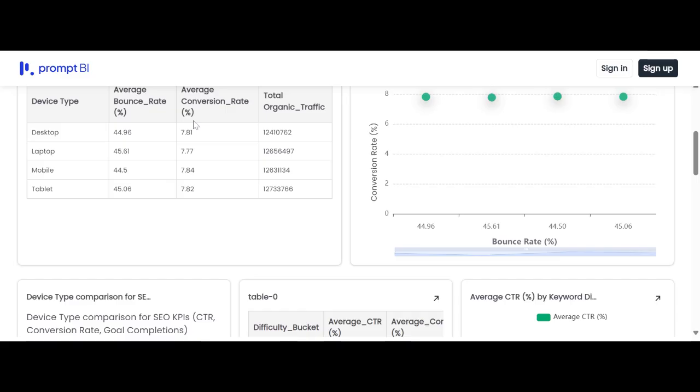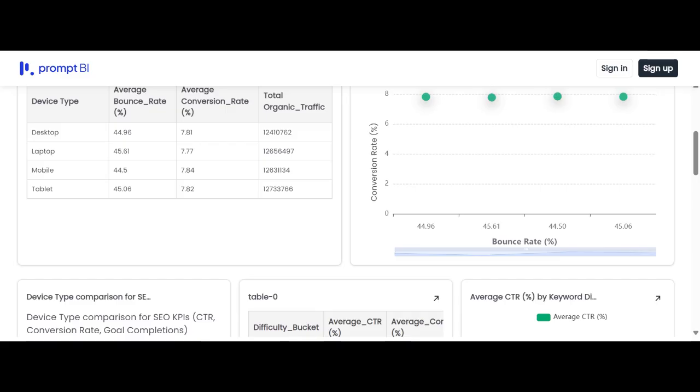And in terms of average conversion rate, desktop was at 7.81, which was average. Looking at mobiles, we had 7.84, and tablet has 7.82. But this has the total organic traffic at 12,733,766. So the actionable recommendation, as we said earlier, is that we should conduct a comprehensive UX audit for laptops and focus on optimizing load times, enhancing product imagery, and refining above the fold calls to action to reduce bounce and boost conversions.